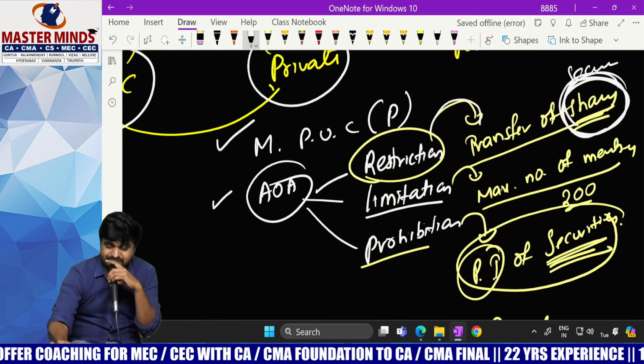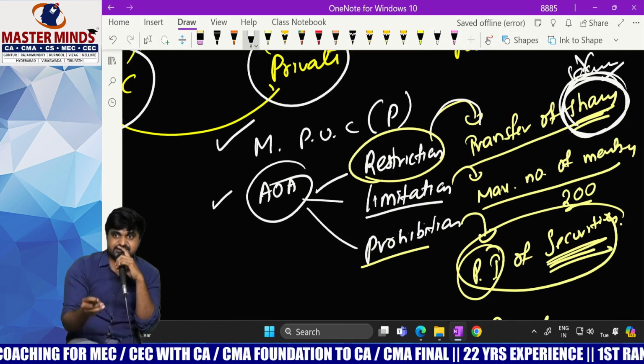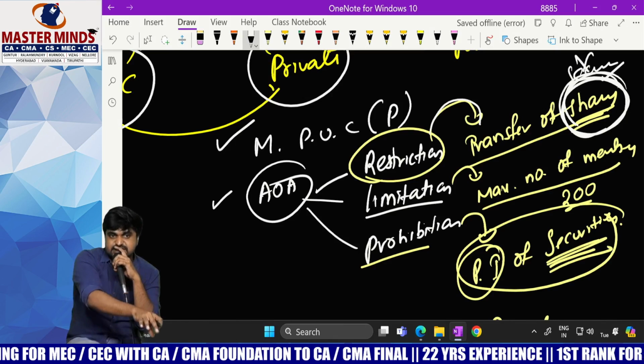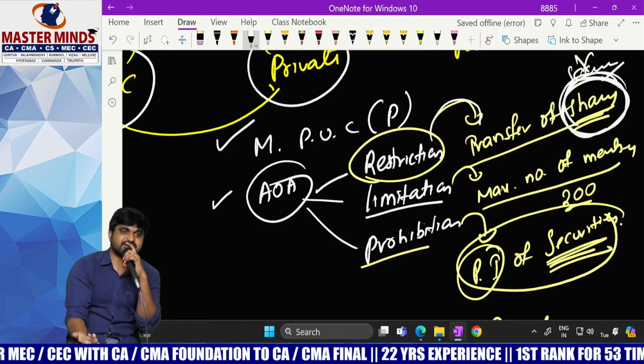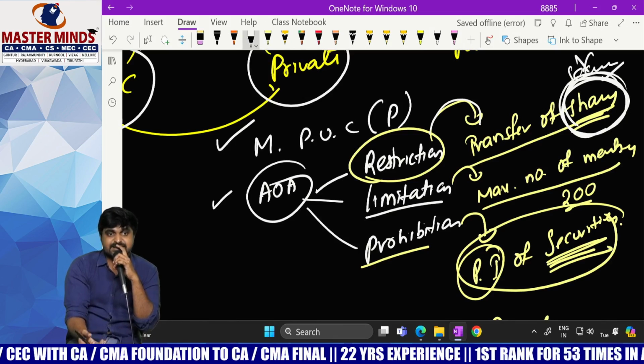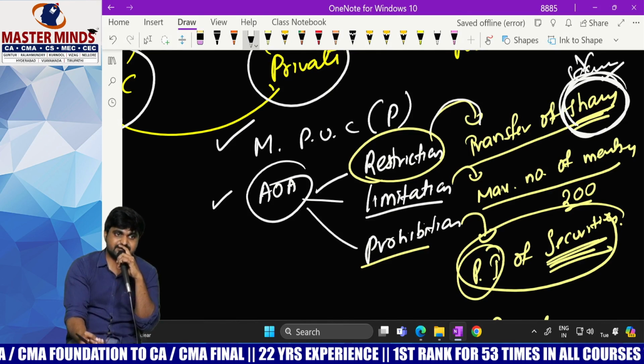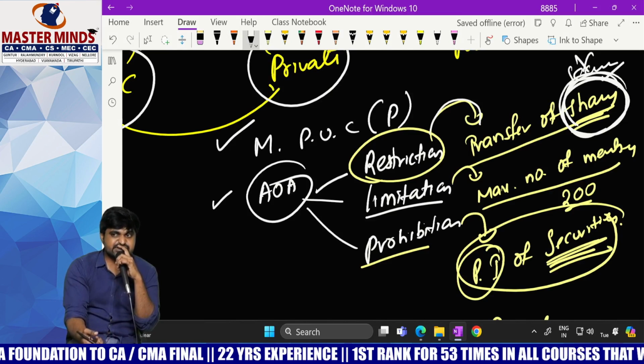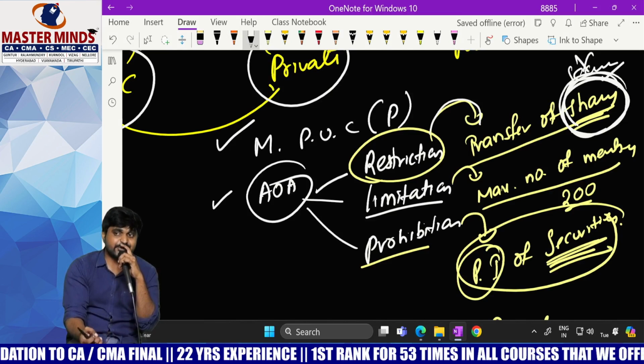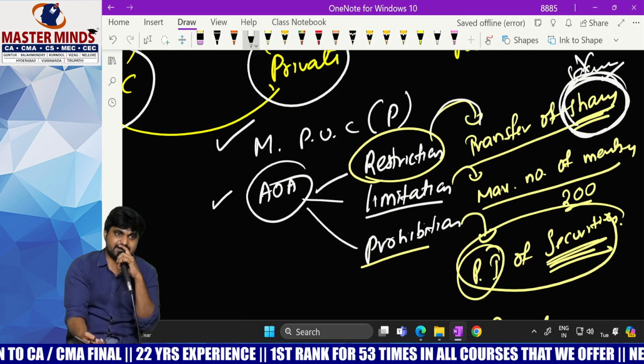But what is the word given here? Shares. That means this restriction is only applicable to shares but not to debentures. That's why a private company can list its debentures in the stock market, but it can't list equity shares because they are not freely transferable.